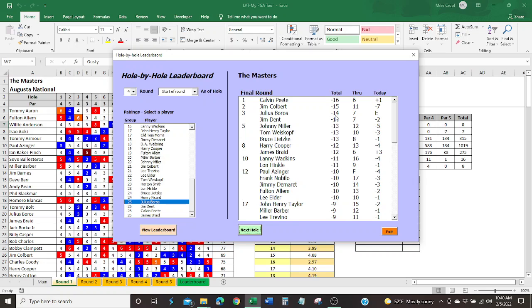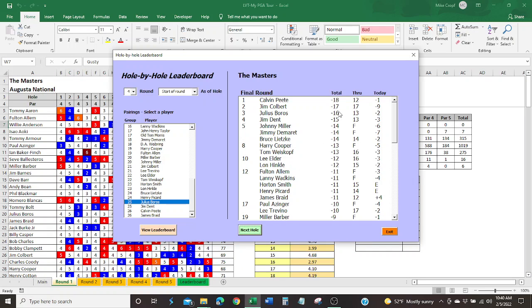After 7 holes, we see Calvin Peete fell back, and he's only 2 shots ahead now. And now he's fallen back into a tie with Julius Burrows, who's now 2 under for the day. So it looks like he caught him at about the 8th hole. Julius Burrows falls back now as Calvin Peete regains the lead. Still 2 shots. And then Burrows is still 2 shots back. Still 2 shots in this case.